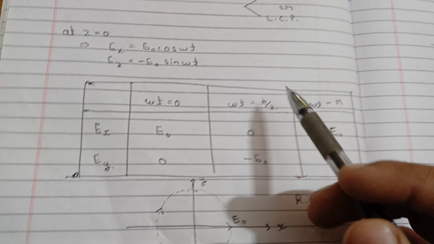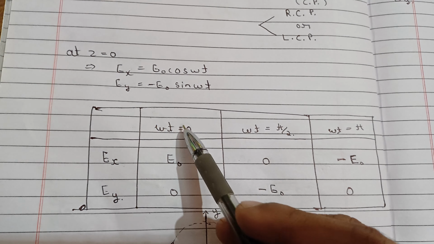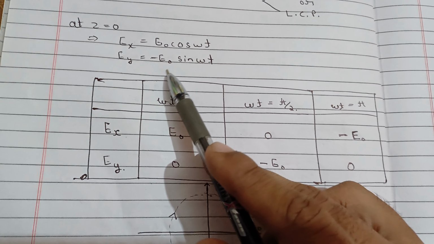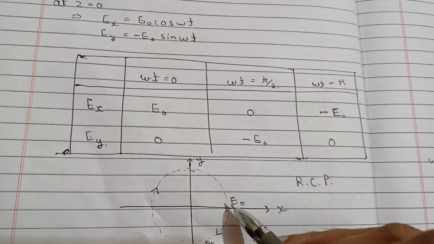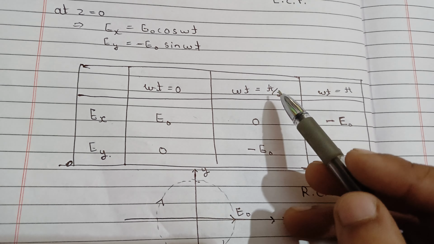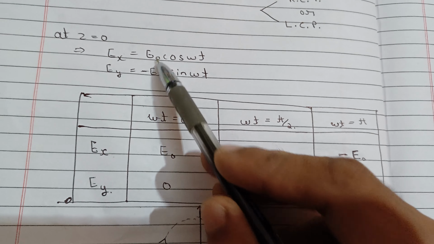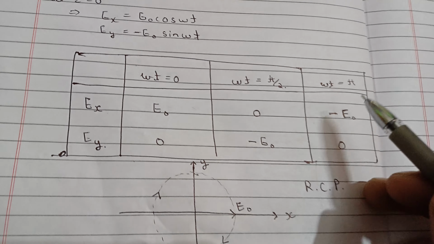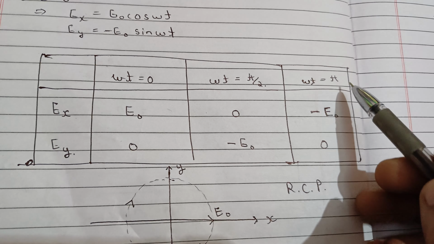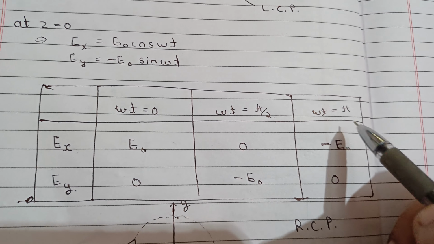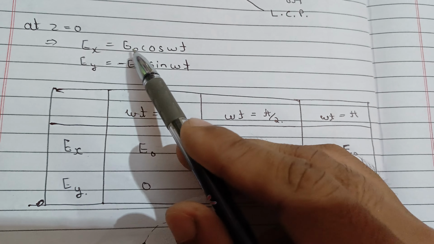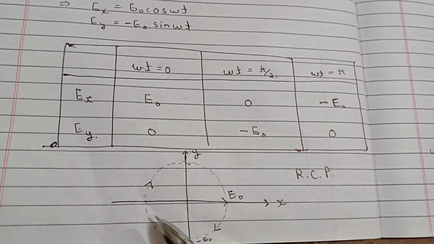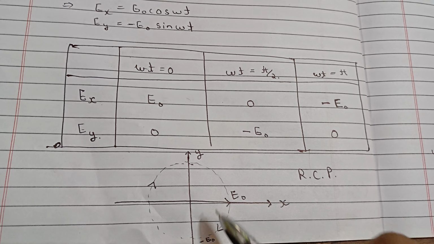We have seen that when the time is 0, the x component will be E naught and the y component will be 0. So initially it is here. When 1/4 of the time has passed, omega t will be pi by 2. Then Ex will give you 0, and Ey will change to minus E naught. So it is going like this. And again when the time is 1/2, the angle is pi. So cos pi gives minus E naught for Ex, and Ey will give you 0. So it will be minus E naught and 0. So you are moving like this. That's why we call it right circularly polarized.